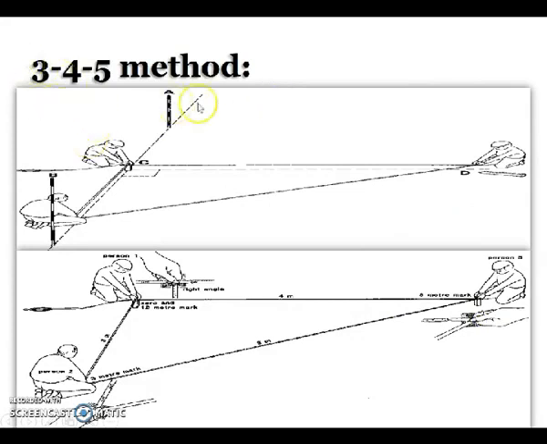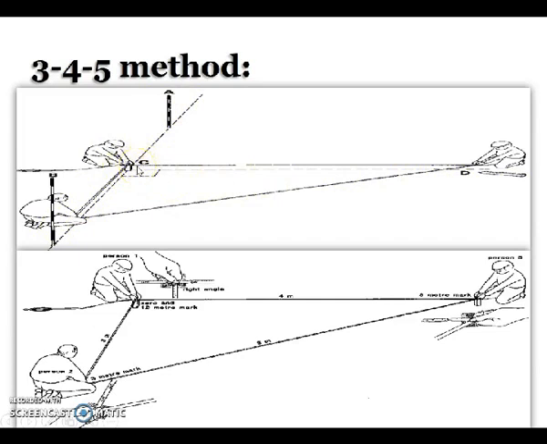So in the 3-4-5 method, suppose you want to set a perpendicular offset for the line AB at the point C. Here the perpendicular offset is CD for the line AB. Here you can see the line AB, and you are setting a perpendicular offset at the point C.